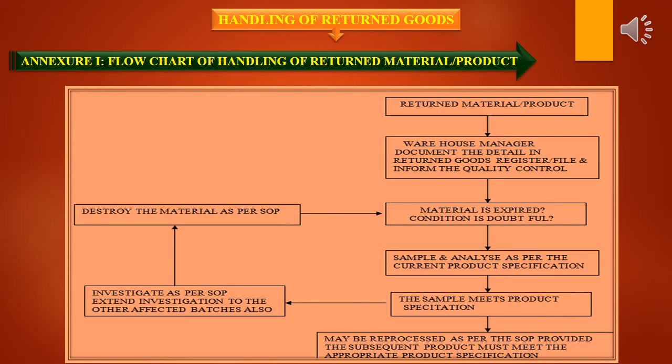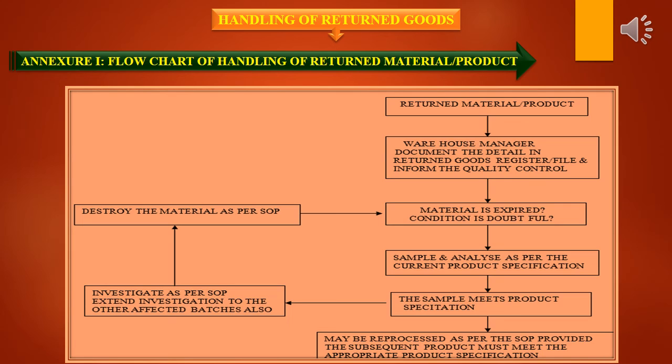Coming to the flowchart for handling of returned material or product as per Annexure 1. For returned material or product, the warehouse manager documents the details in the returned goods register or file and informs quality control. If the material is expired or its condition is doubtful, destroy the material as per SOP. Otherwise, sample and analyze as per the current product specification.